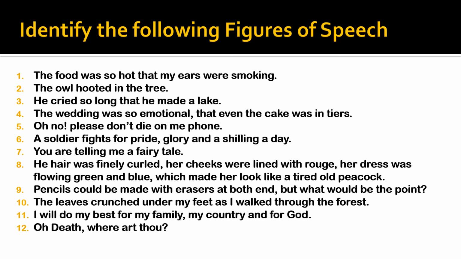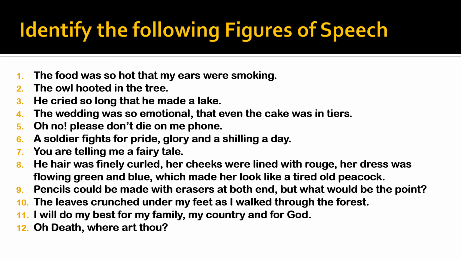And then I'm going to the seventh one. You are telling me a fairy tale. A fairy tale means something that is not true. So you are telling me actually lies, but I'm saying it in a nice manner. So what is that figure of speech? When you say something which is not very good in a nice manner, euphemism.